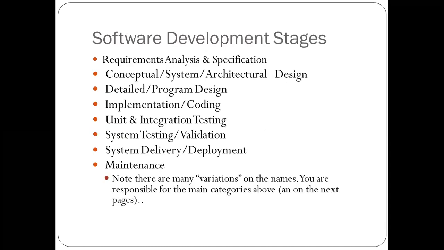Okay, so software development stages. Now we will think over the different development stages. So what are the different development stages? First is called the requirements analysis and specification. This is the basic, we can say, very initial stage when we are going to develop any software. Then it is divided into a number of development stages. During the design phase, we can concentrate over such points. So these are called the development stages. So first is the requirements analysis and specification.